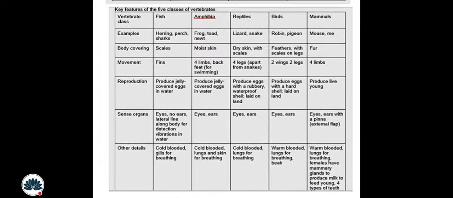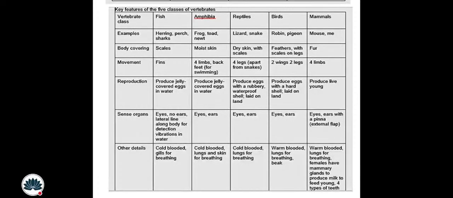All right. Now, for the fish, the body coverage is scales. So in the figure, when it is given to you, you just need to focus on whether it has scales. If it has, it means that it is a fish. All right. For amphibians, it is moist skin. For reptiles, dry skin with scales. Okay. For birds, feathers with scales on legs. Okay. And for mammals, fur. Simple. You can also read the examples and then the movement.